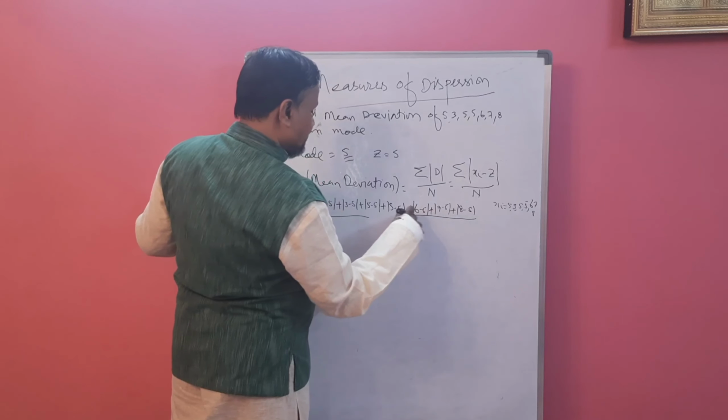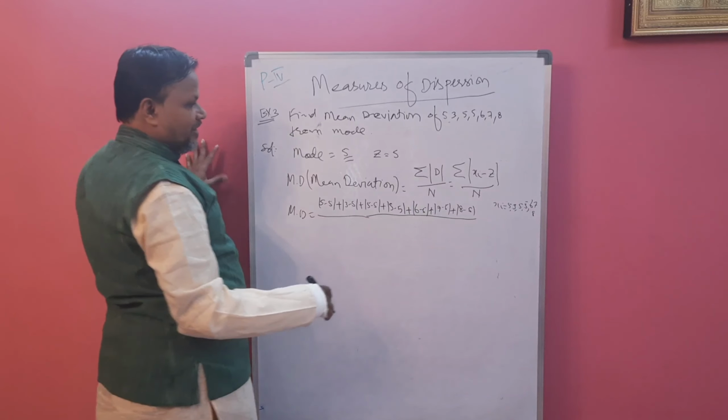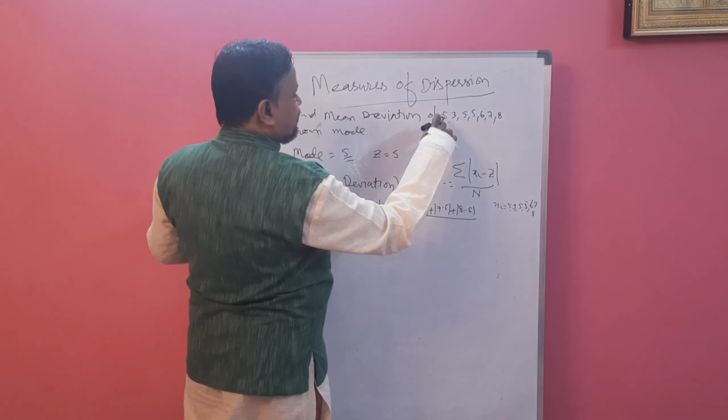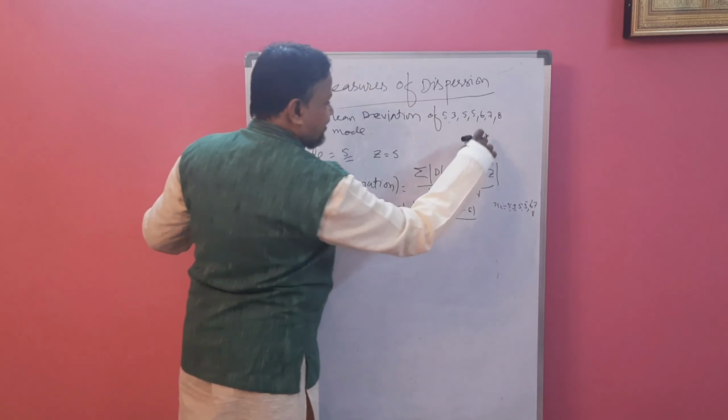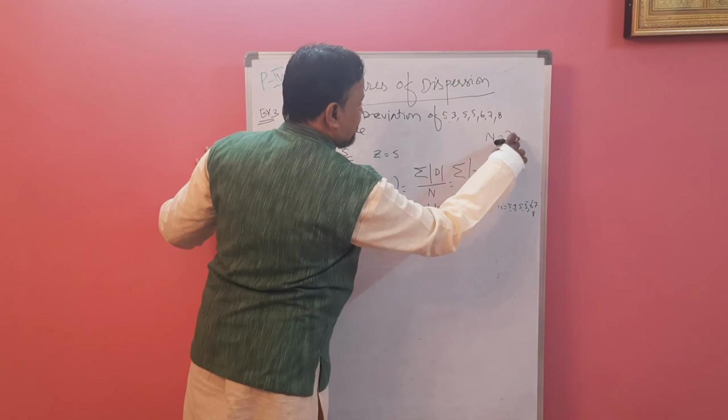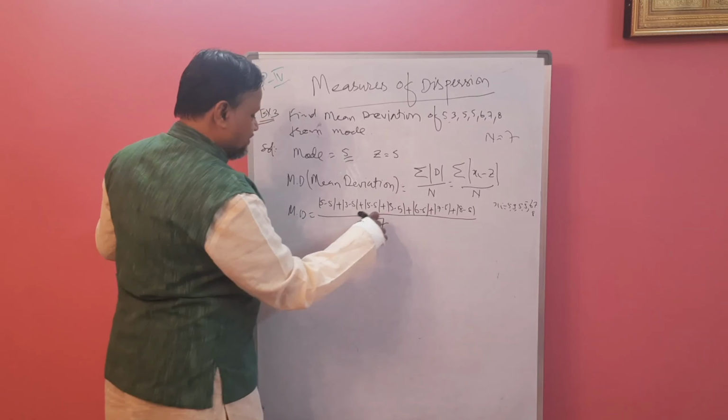So these are the values of numerator. N is what? Number of observations. 1, 2, 3, 4, 5, 6, 7. N is 7. So divide this.